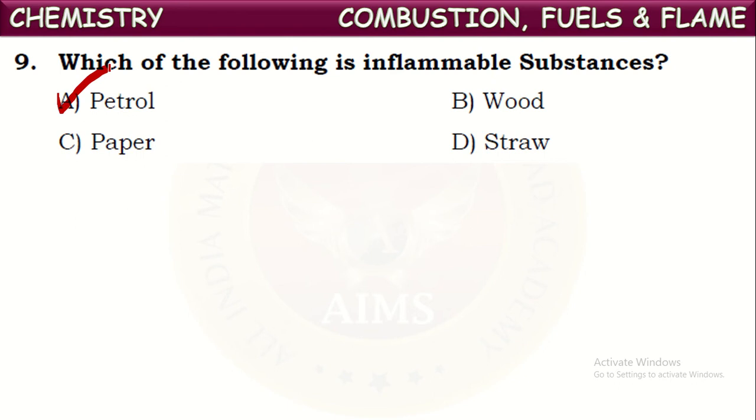Have you ever observed this on transport vehicles? Yes, we can see. The petrol present inside should be carried very carefully because its ignition temperature is very low. It may catch fire even at very low temperatures and may cause explosions and fire accidents. So substances like petrol have very low ignition temperature. That is why they are called inflammable substances.